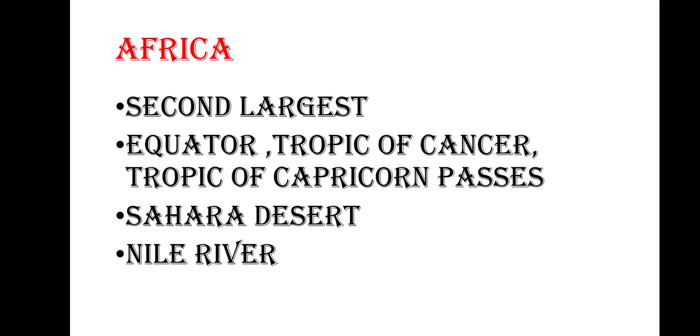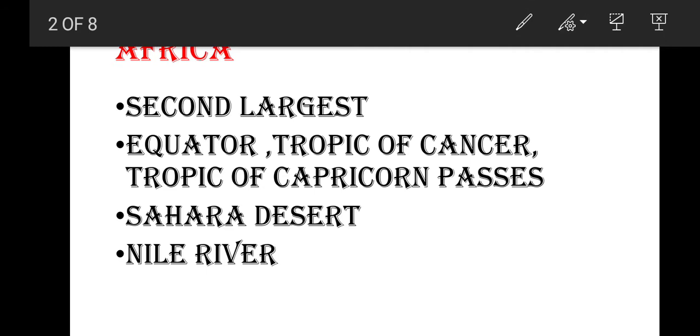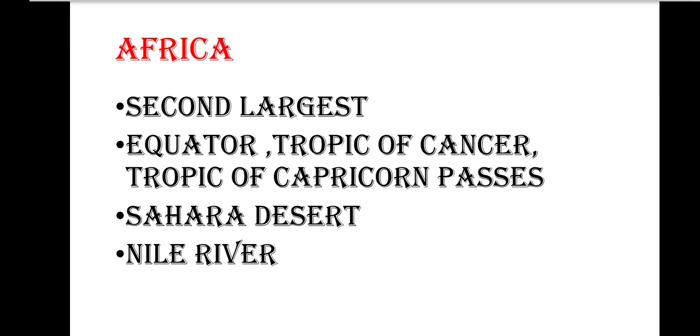So this makes a unique feature for this continent. The equator is passing almost near the center of this continent, so some part of this continent receives maximum sun rays. Even the Tropic of Cancer, which is found in Asia and especially in India, is also passing through this continent.